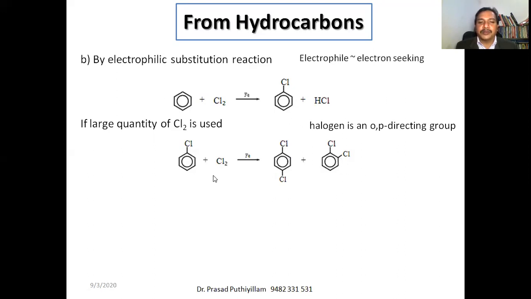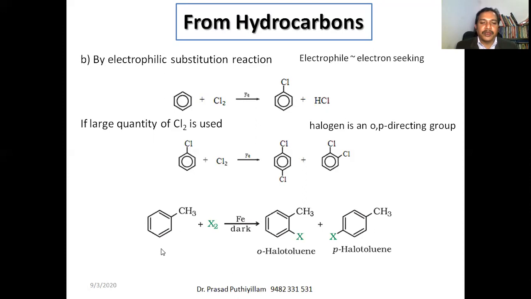If I give the chlorine-containing carbon number 1, then the third position is the meta position, on the right side as well as on the left side. We are not getting substitution at the meta position; substitution takes place only at the ortho and para positions. The detailed mechanism we'll see in coming classes.